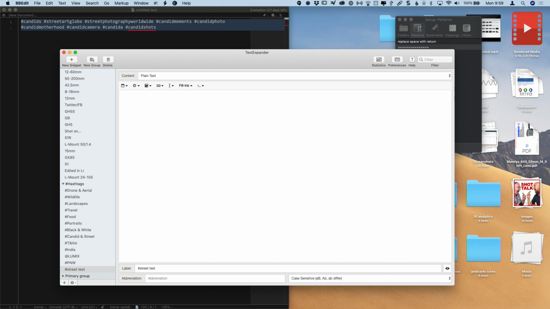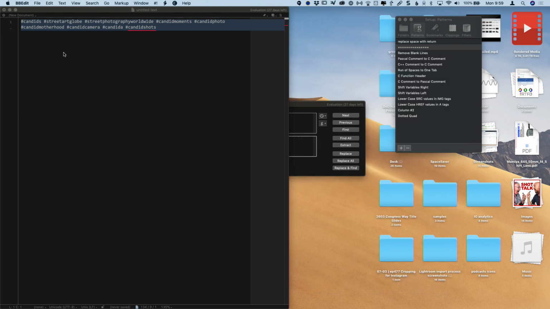So I'm actually going to put a line break in there and then those hashtags and then another line break, and you'll see why in a little bit. So there's that. All right, so street test is in place, ready to go. Excellent. So now I got to get over to my iPhone. So this next part happens on the phone itself.